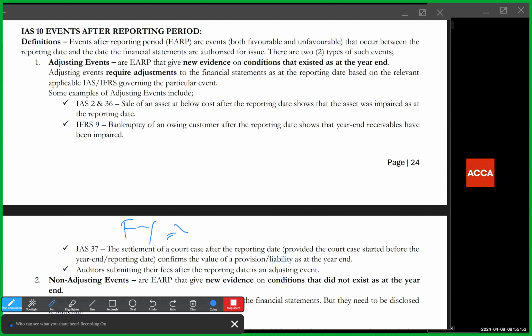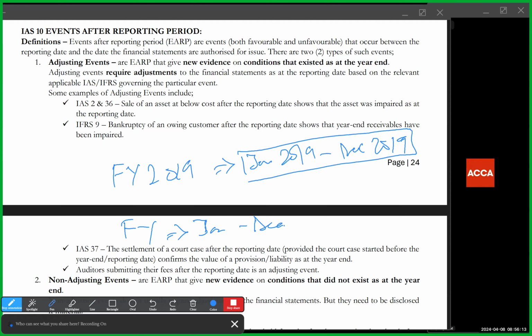So if I prepare my accounts from January to December every year, my reporting period is January to December. If I say financial year 2019, my reporting period is from January 2019 to December 2019. That's it. So any event after the end of this period is called an event after the reporting period.